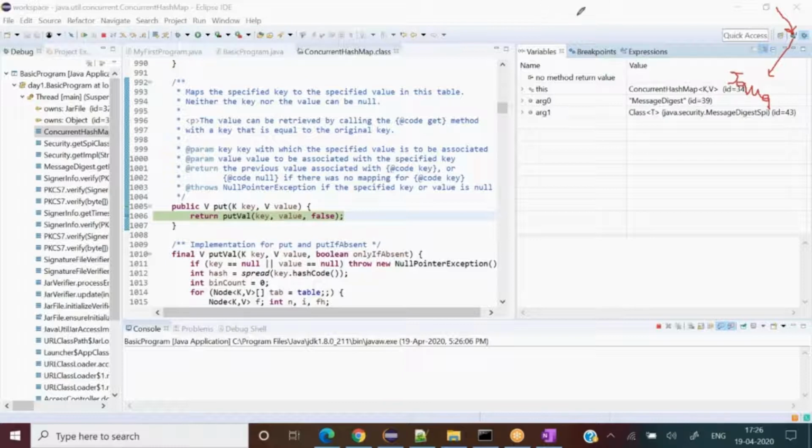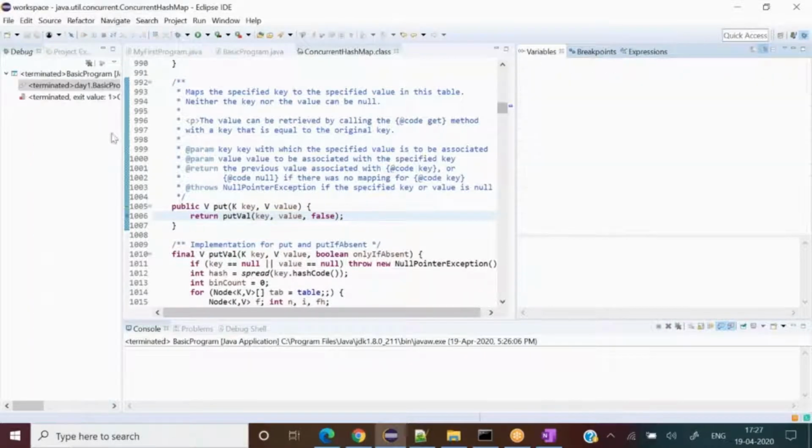Now what is the debug perspective? This bug part you can see is the debug perspective in the project. A whole new window comes up. Earlier the windows were different and now they are different. Can you see this debug perspective? How does it appear? I'll show you one more time, and I will debug this program later on.